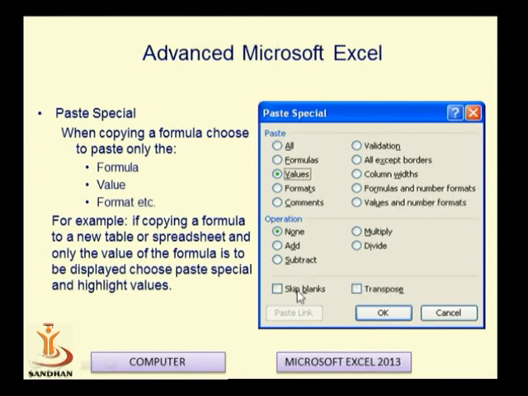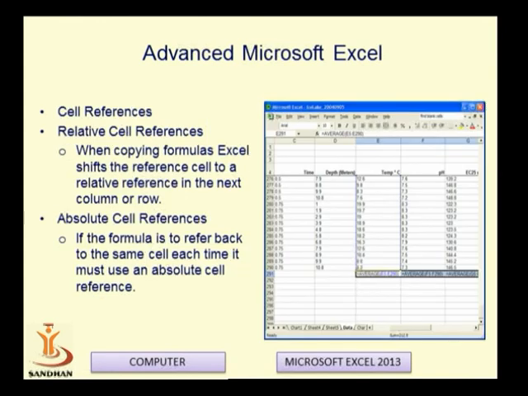You can also transpose the data by selecting the transpose option. All the rows will be converted into columns, and all the column data will be converted into rows. If copying the formula to a new table or spreadsheet and only the value of the formula is to be displayed, we have to choose paste special and highlight the values.